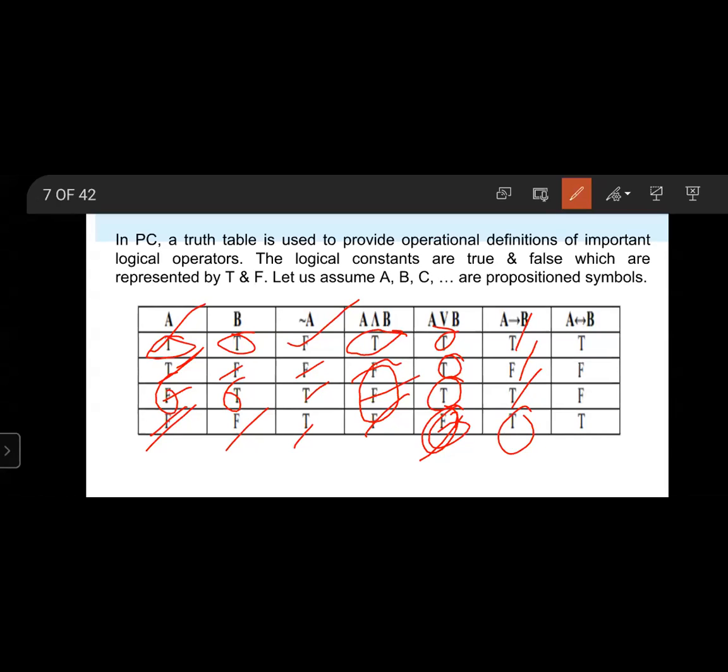Next, A equivalence B. A equivalent to B is true when both are the same: true, true gives true; true, false gives false; false, true gives false; false, false gives true. This is the truth table.